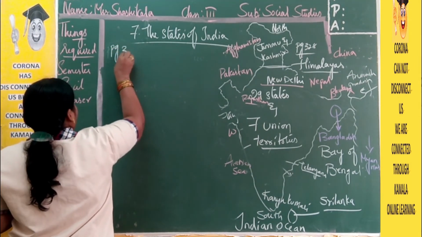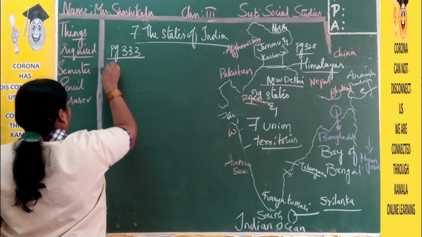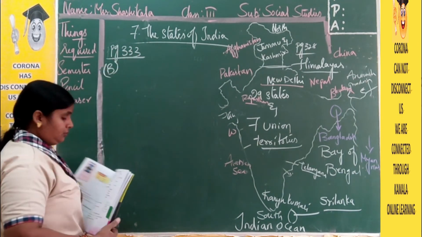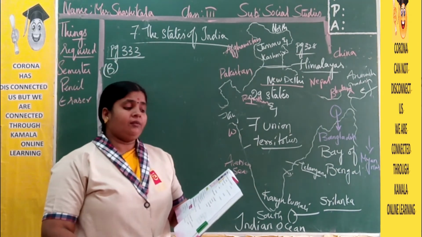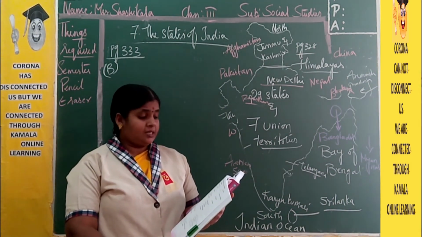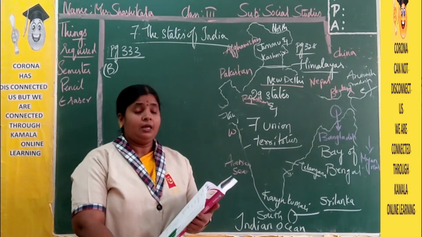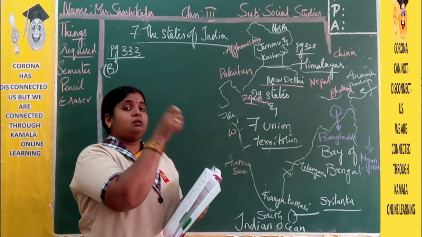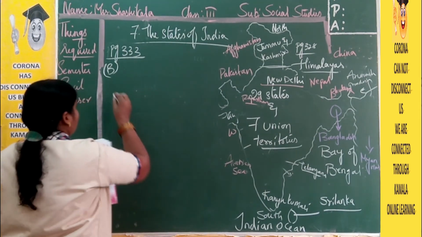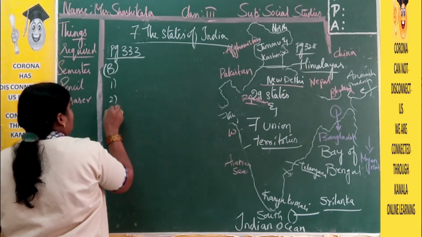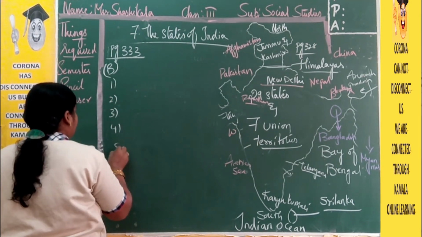Page 333. B bit. Now here we have the match the following. For every state, in the opposite direction, we have the capitals. We need to match the state with the capital. So here in between you have to put the brackets.